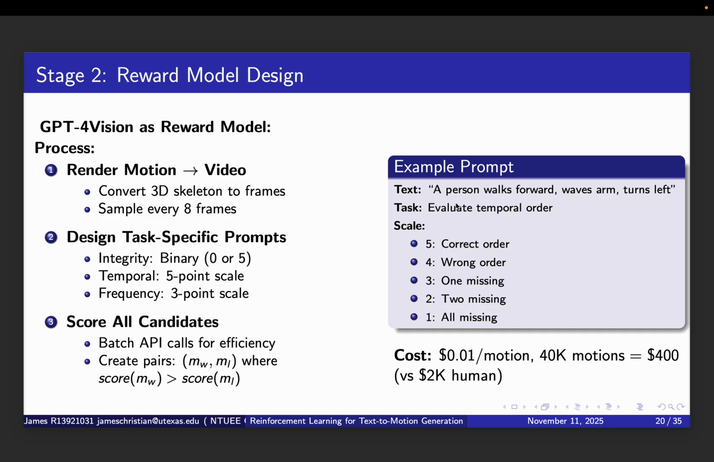The example prompt on the right shows how this works. For the text, a person walks forward, waves arm, turns left, we ask GPT-4 Vision to evaluate temporal order using the 5-point scale shown. At the bottom, note the cost estimation is only 1 cent per motion scoring. For 40,000 motions, that's just $400 compared to $2,000 for human annotation. That 5x cost reduction makes the approach highly scalable.